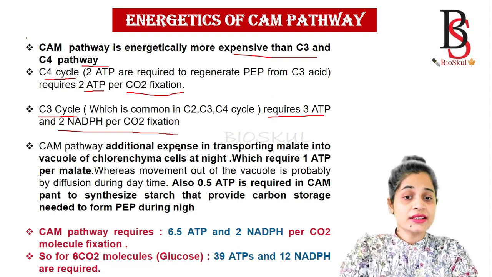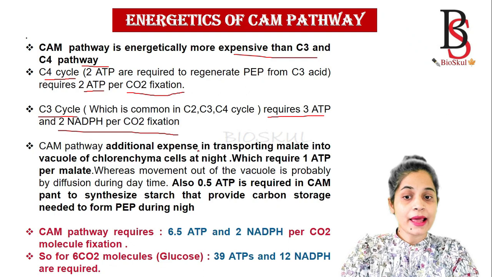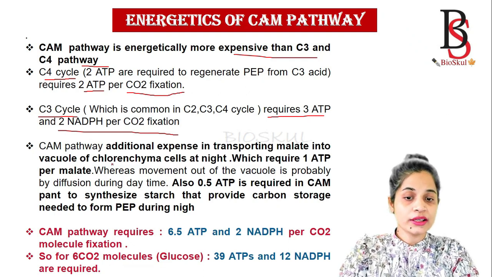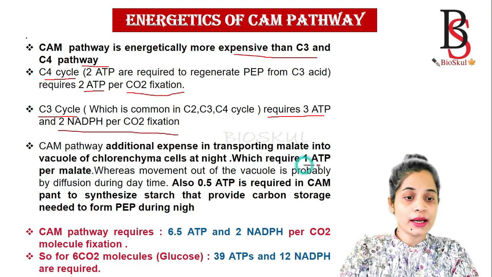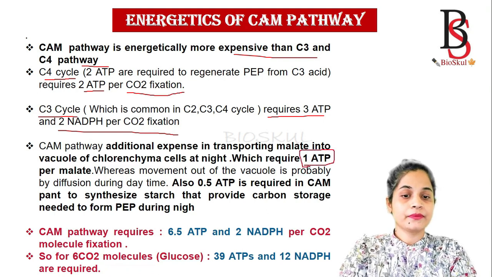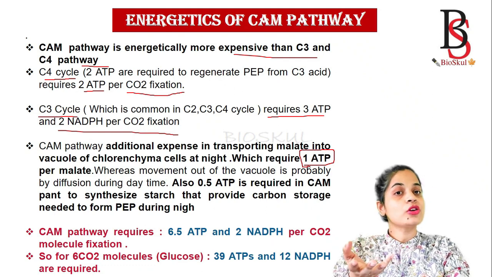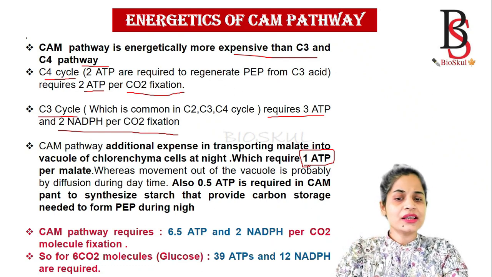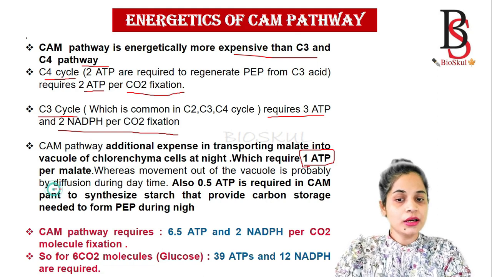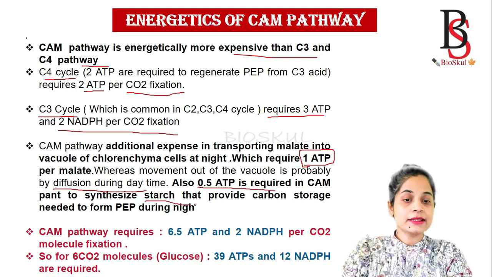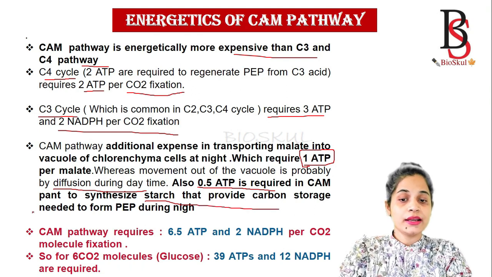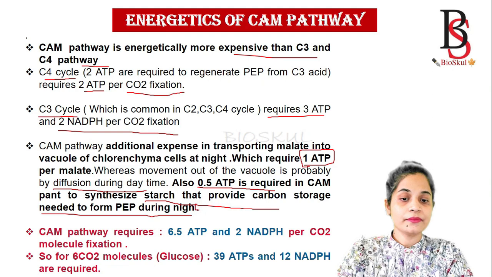Now the CAM pathway has an additional expense in transporting the malate into the vacuole of the chlorenchyma cell at night, because at night time the malate is stored in the vacuole of the plant, and for that process it requires 1 ATP molecule per malate. Okay. But the movement of malate molecules out of the vacuole is probably by the diffusion process during the daytime. And it also requires 0.5 ATP in CAM plants to synthesize the starch that provides the carbon storage needed to form the phosphoenolpyruvate during night.